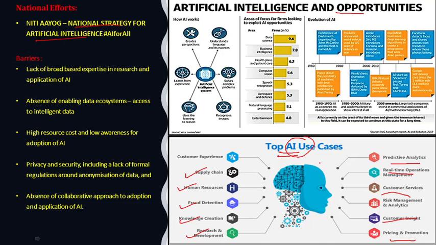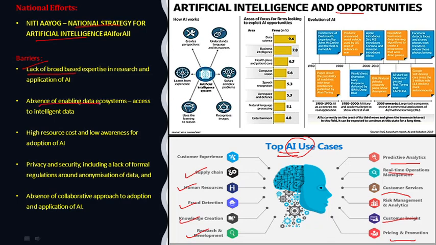So next thing is that to truly reap the benefits of AI at scale, the report identifies the following barriers. So there are barriers which need to be addressed to realize the full potential of artificial intelligence, such as lack of broad-based expertise in this area, first of all. So a lot of problems are coming up because of that.